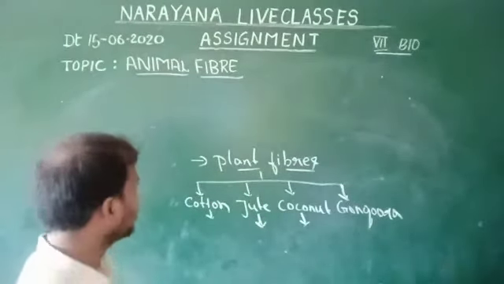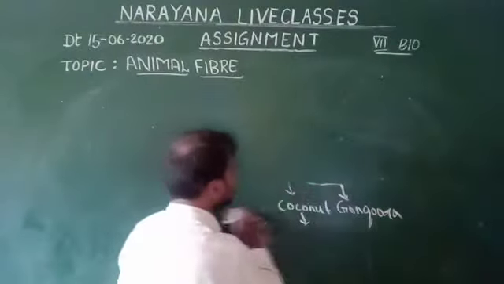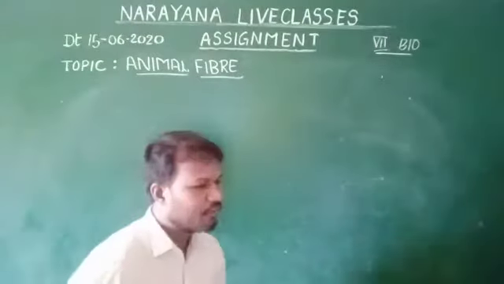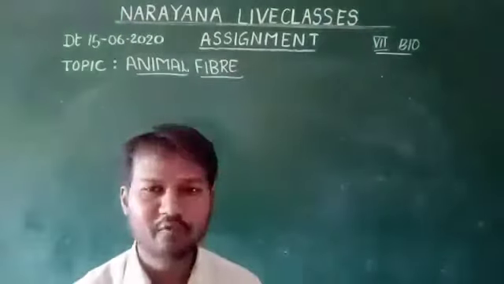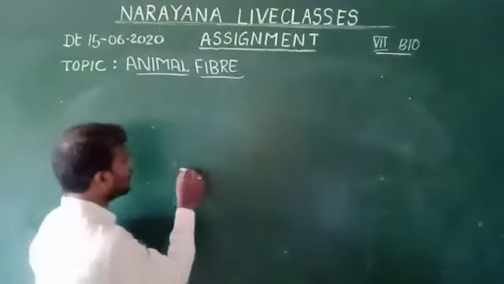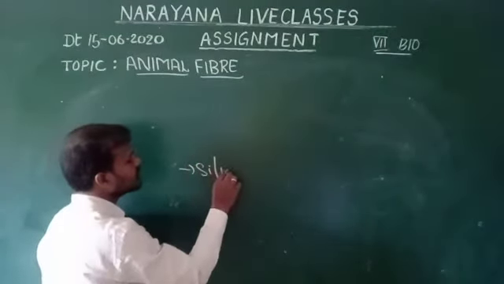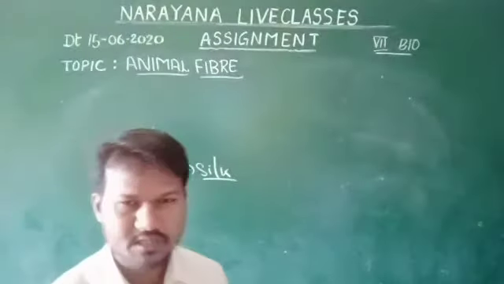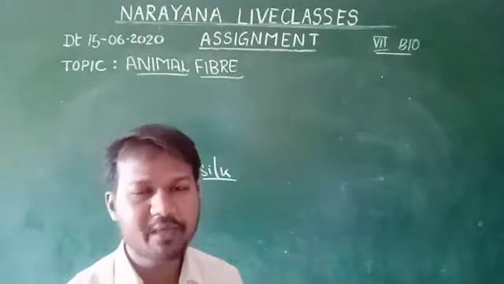And coming to the third question. What is the third question? The third question is, what are the sources of silk and wool fiber? First, let us look into silk. What is the source? First you need to understand what a source is. Source means origin, where we are getting it from.